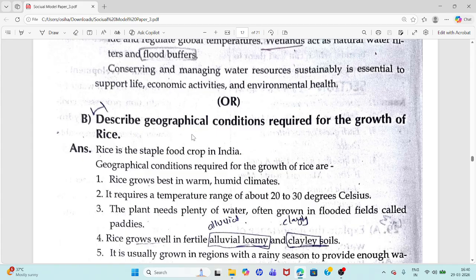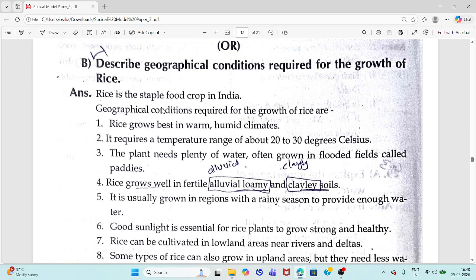Question 29, B. Describe the geographical conditions required for the growth of rice. Rice is the staple food crop in India. Geographical conditions required for the growth of rice are: rice grows best in warm, humid climates. It requires a temperature range of about 20 to 30 degrees Celsius. The climate should be warm and humid.